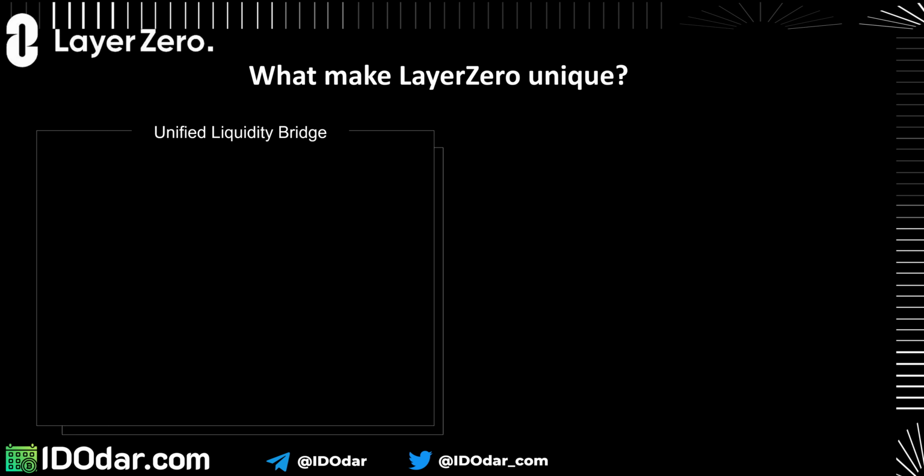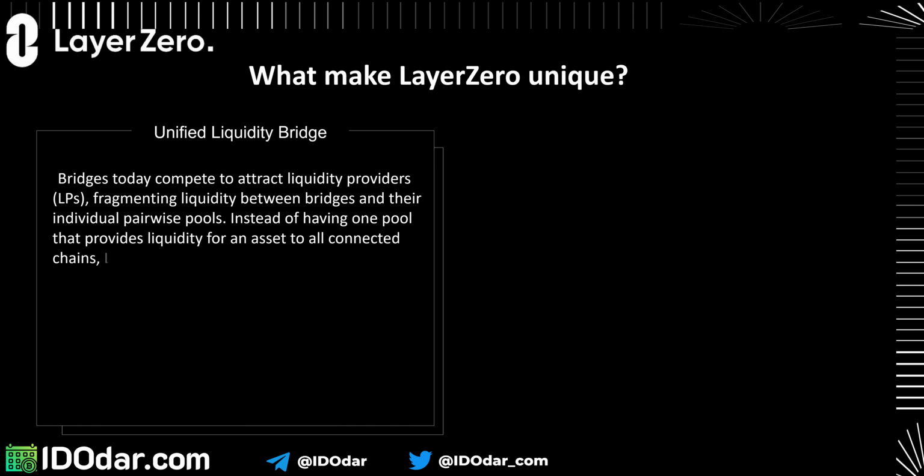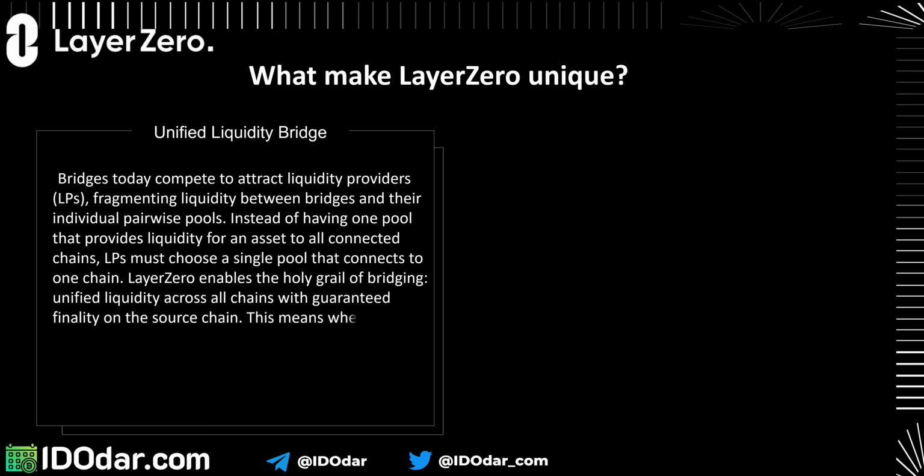Sixthly, unified liquidity bridge. Bridges today compete to attract liquidity providers, LPs, fragmenting liquidity between bridges and their individual pairwise pools. Instead of having one pool that provides liquidity for an asset to all connected chains, LPs must choose a single pool that connects to one chain. Layerzero enables the holy grail of bridging, unified liquidity across all chains with guaranteed finality on the source chain.